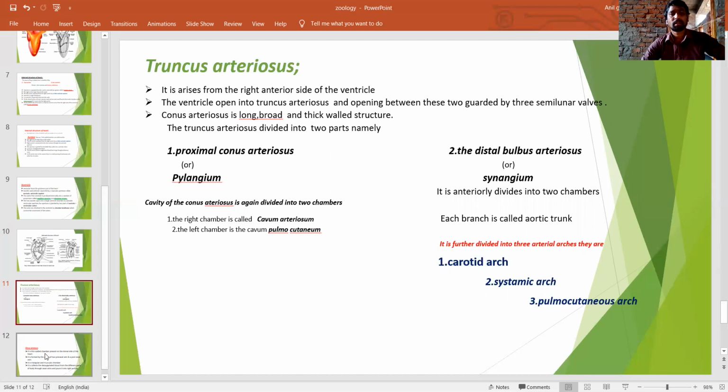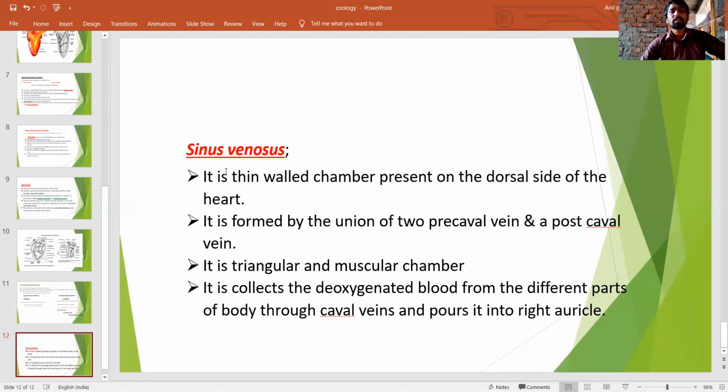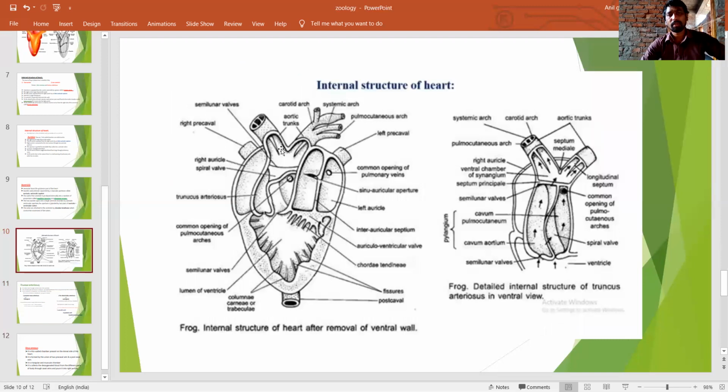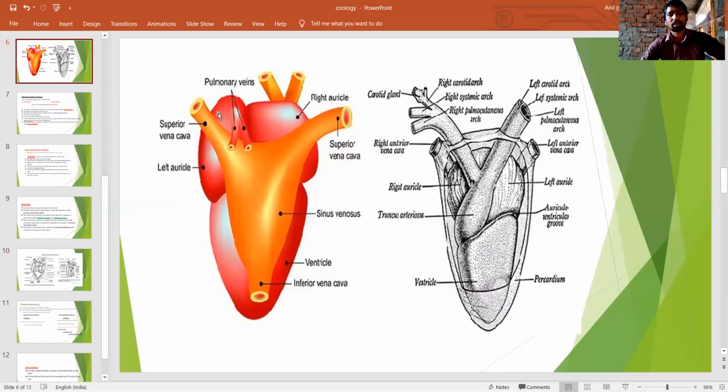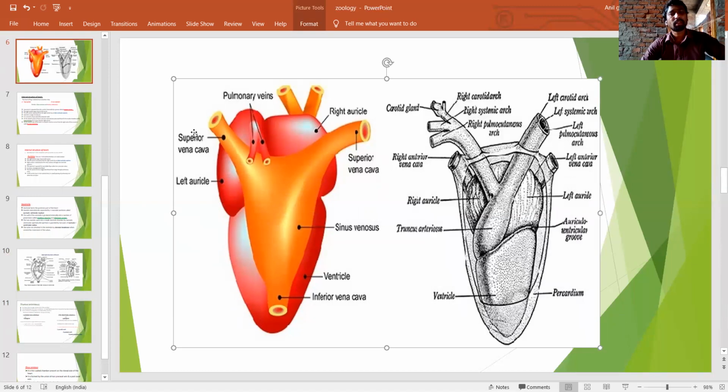Next, sinus venosus. The sinus venosus is formed from the precaval veins. Look here: the right superior vena cava, left superior vena cava, and inferior vena cava join together to form a large wide chamber called the sinus venosus.